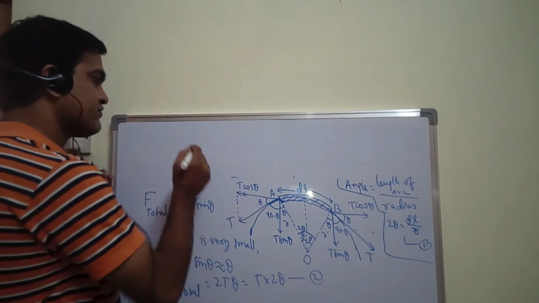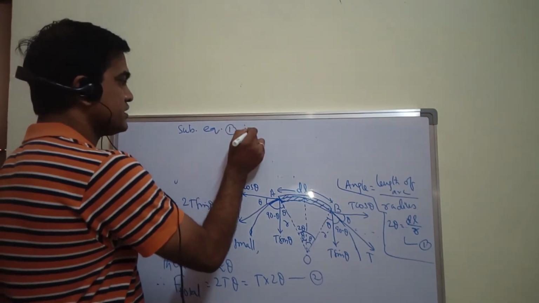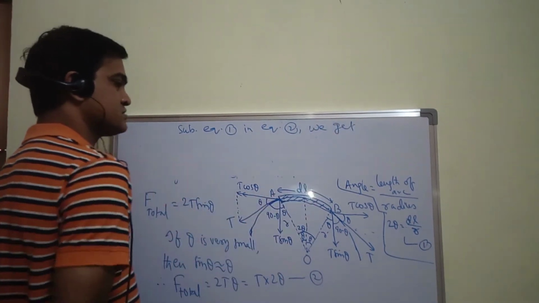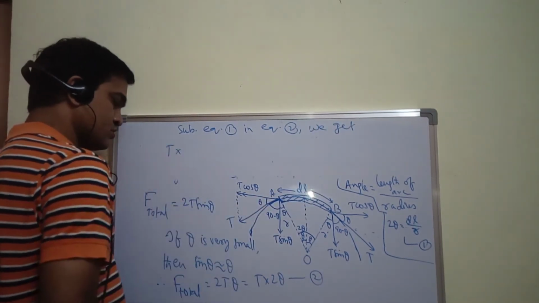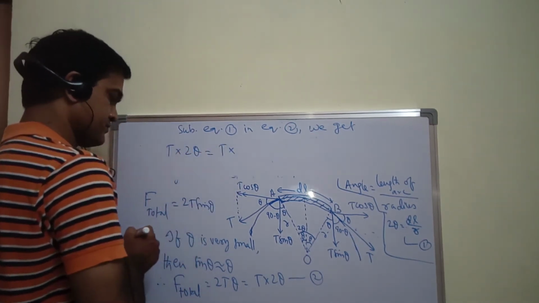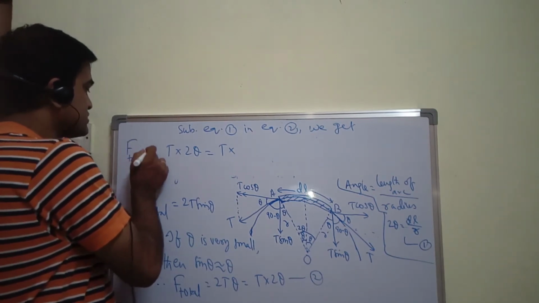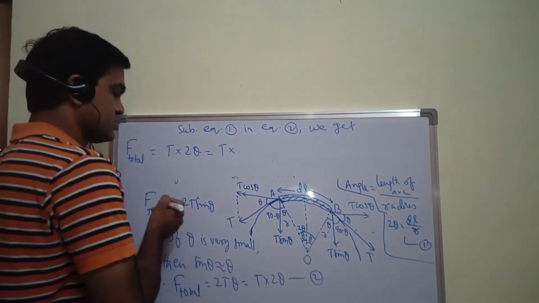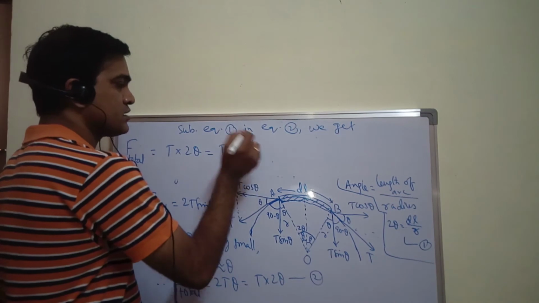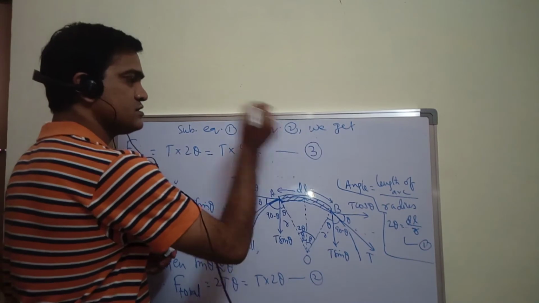Substituting equation 1 in equation 2, we get T into 2 theta, which is F total, that is the total force acting towards the center of the pulse. So T into 2 theta, how much did we get? T dl upon r. Okay, let me take this as equation 3.